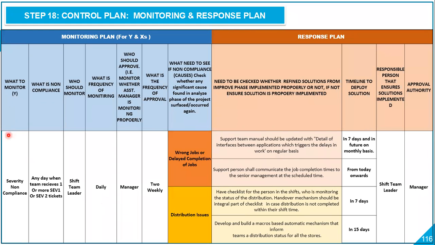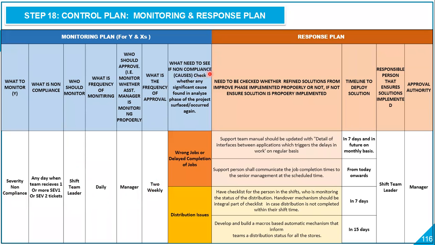So you have the first column, what to monitor, second column, what is non-compliance, third is who should monitor, then what is the frequency of monitoring, when and how frequently this individual should monitor it, then who should approve or otherwise, who's the one who ensures that this individual monitor this properly. That's manager, right? What is the frequency of approval or frequency of validation or frequency of auditing, whether this individual properly monitors or not, right?